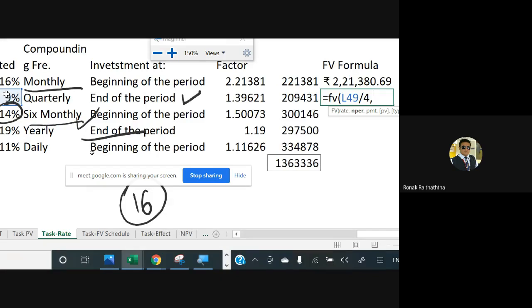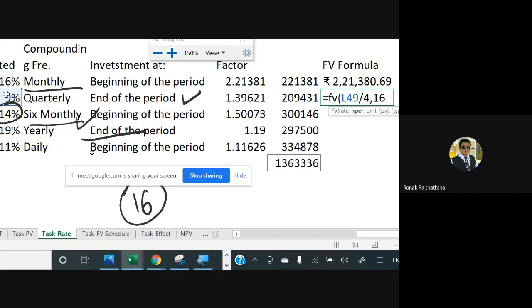But in Excel, you will not be manually reducing your number of periods by 1, because if you select your type of investment at the end of the period, it will automatically reduce the interest for the 1 period. So here you have 4 years, so you will be selecting 16 quarters only. That is the only difference you have in the formula.